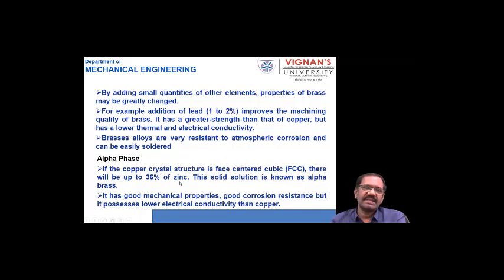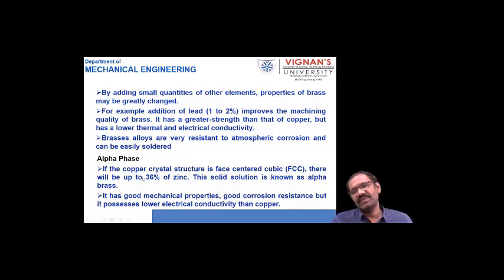With 64% copper and 36% zinc, this solid solution is called the alpha phase. In the binary phase diagram, where you have 64% copper and 36% zinc, that is called alpha brass.